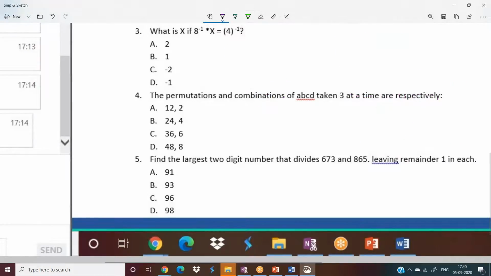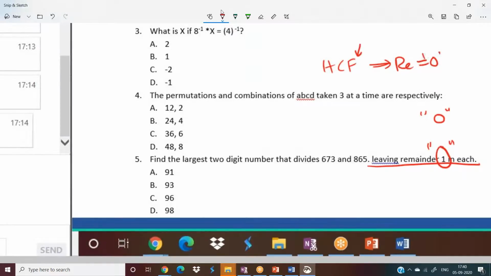But remember, in this particular question, there is a logic. They are asking to find the number which gives you a remainder 1. The remainder must be 1, it need not be 0. What is the meaning of HCF? HCF means highest common factor. Factor means remainder must be 0. But here, even if you get remainder 1, no problem. That gives you the correct value.